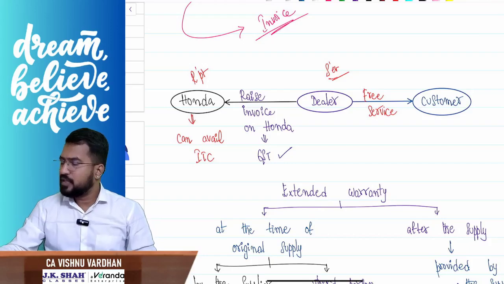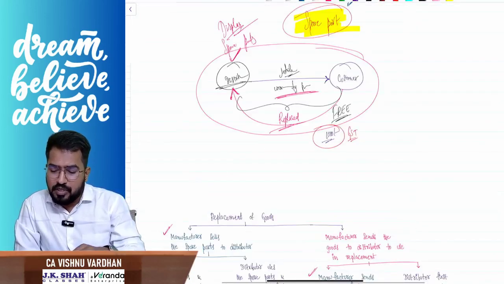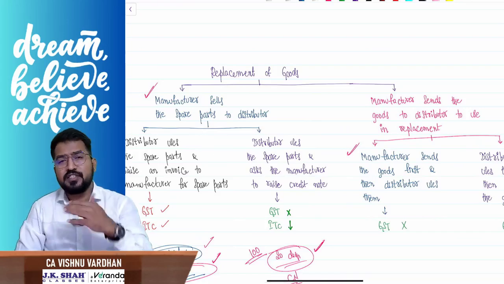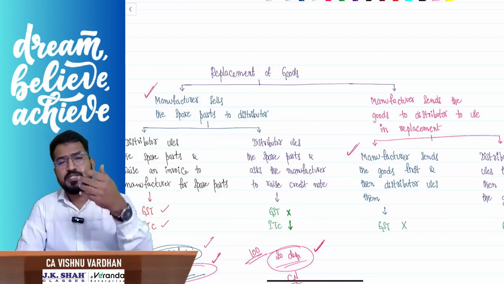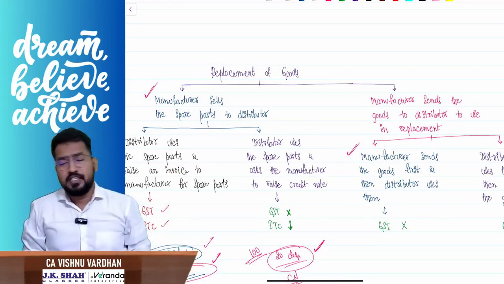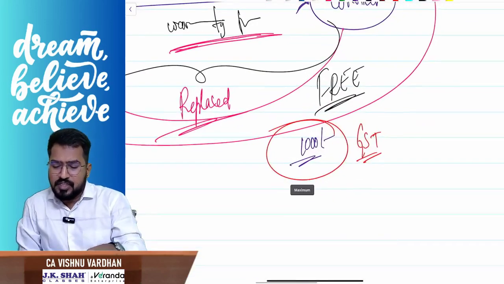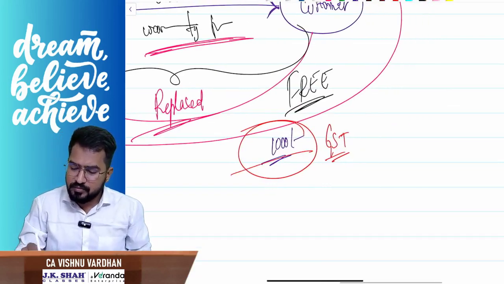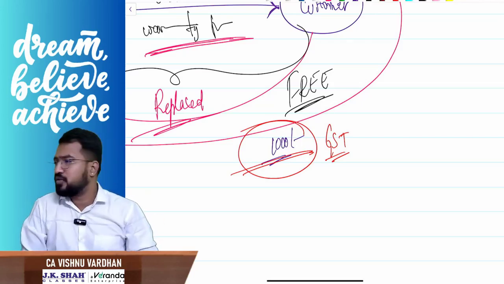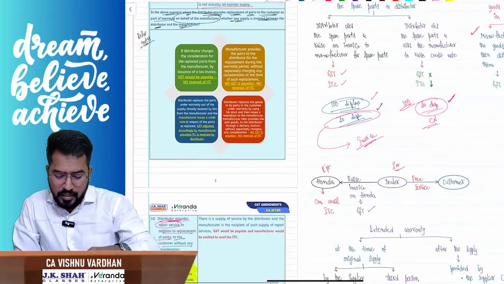Shall we proceed? Right. Now, one student has asked a doubt: what if the manufacturer is giving goods freely for replacement purposes, but the distributor, that is your Vishnu sir, is charging consideration when changing the display? I told you, suppose I am charging not free, I am charging 1000 rupees. GST will come on that 1000 rupees. Simple. Consideration is there, so yes, there will be GST. That's all. Clear?